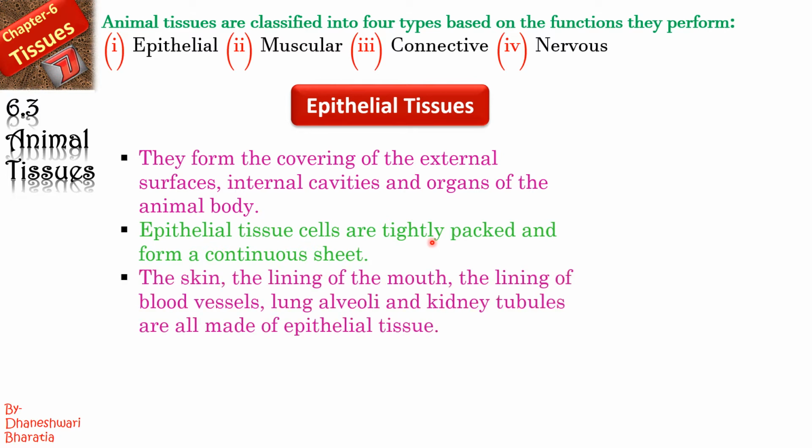Okay. The skin, the lining of the mouth, the lining of blood vessels, lung alveoli and kidney tubules are all made up of epithelial tissue. This you have to remember, that is, where do we find these epithelial tissues? So we can find these tissues in the skin, the lining of the mouth, blood vessels, lung alveoli and kidney tubules. Okay.